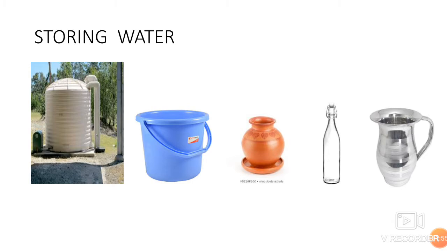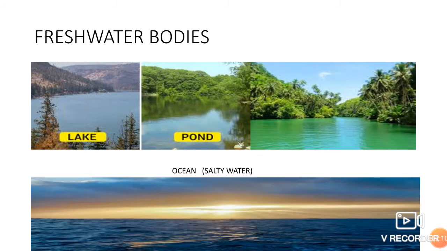Now, where do we store the water? Yes, in an overhead tank. And now we store the water in the bucket, in the bottle, in the earthen pot, in the jar. This is where we store the water.